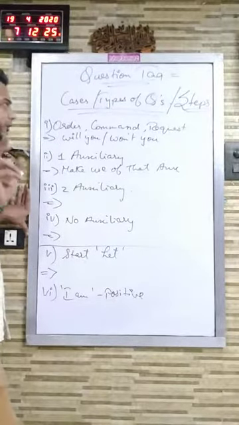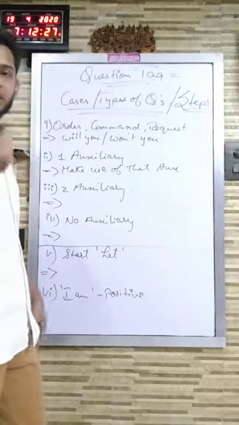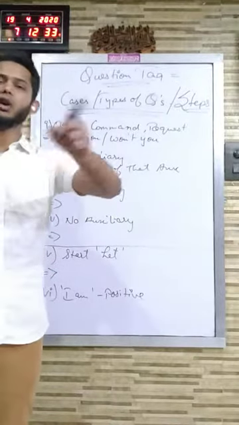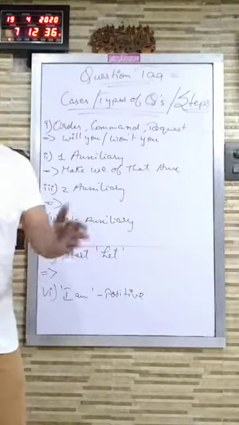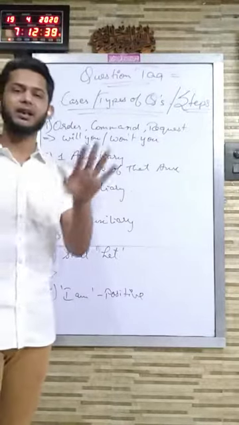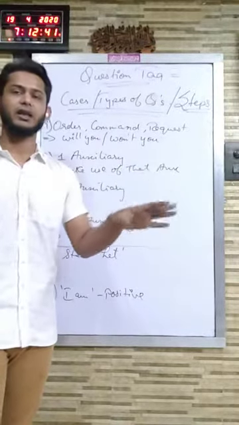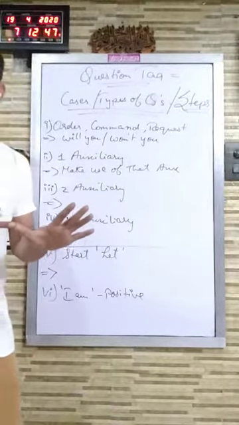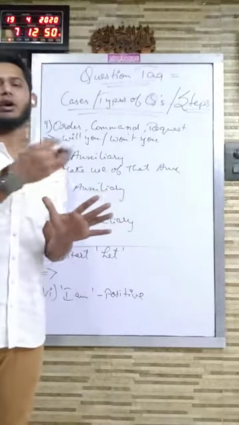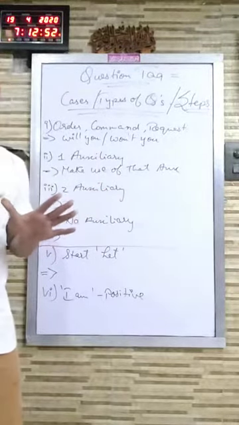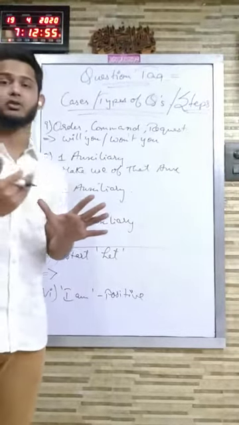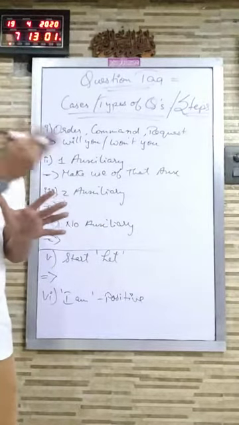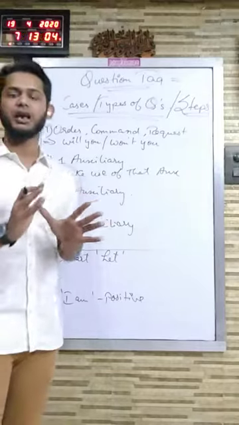Let me give you one very good example of it. For example, if I tell you, do not open the door. Now if you directly jump to see whether there is an auxiliary in the sentence, obviously there is one, that is do. So you will make use of this auxiliary in making the question tag. You will say the sentence is do not open the door, so the sentence is negative and the auxiliary is there, so I will add a positive question tag, and then you will land on the wrong answer.